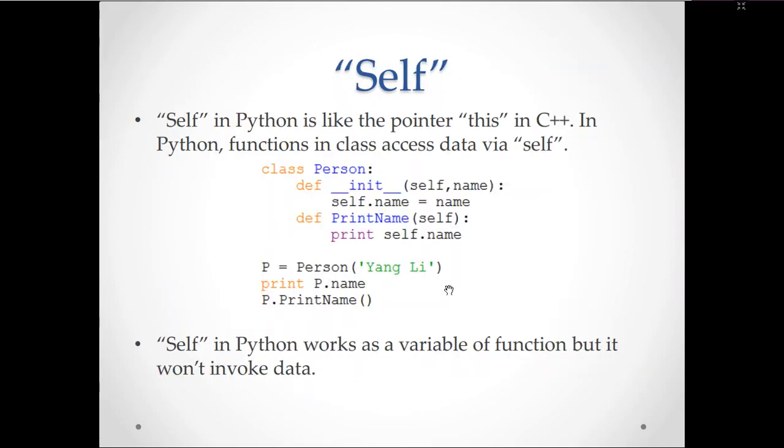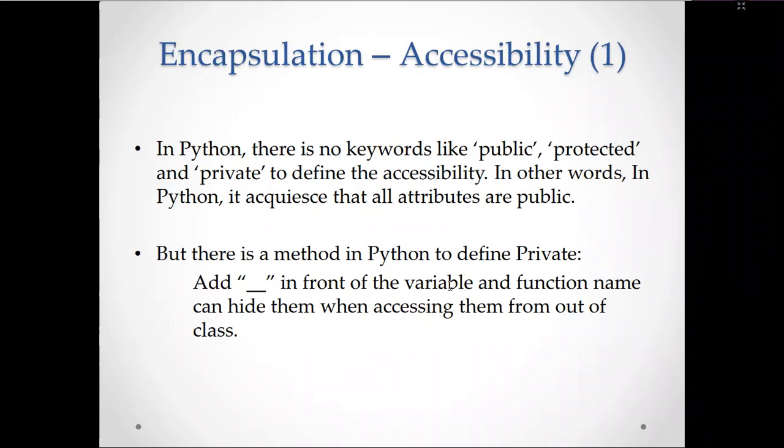As I just told you, self in Python is like a pointer, this in C++. In Python, functions in a class access data via self. So self dot, like that you are supposed to use to access the class related data. In Python, unlike C++ and Java, there are no specific access specifiers: public, private, protected. There is no keyword defined like public or private or protected, but basically Python will treat every variable as public by default.